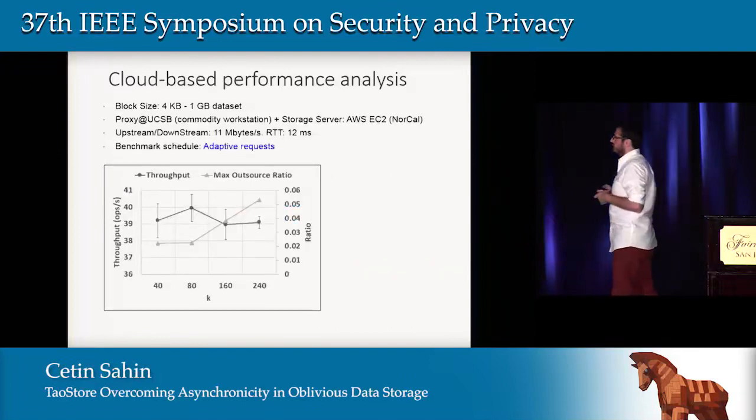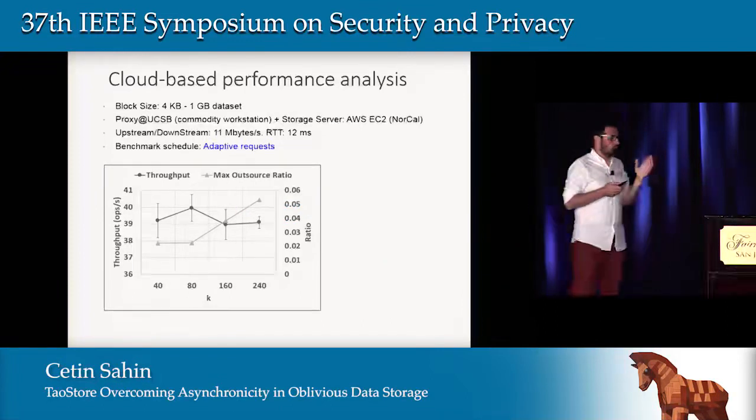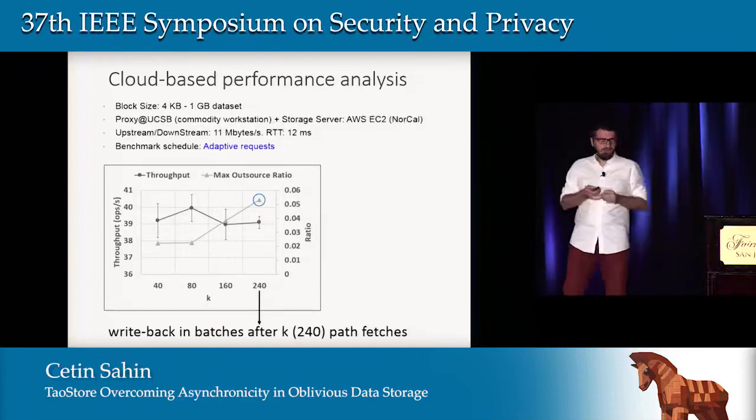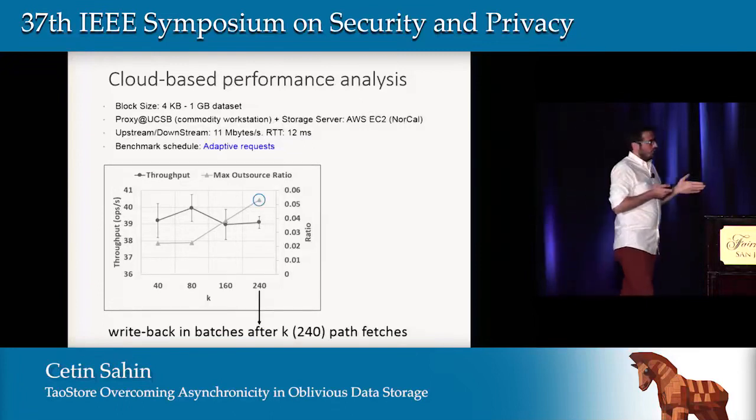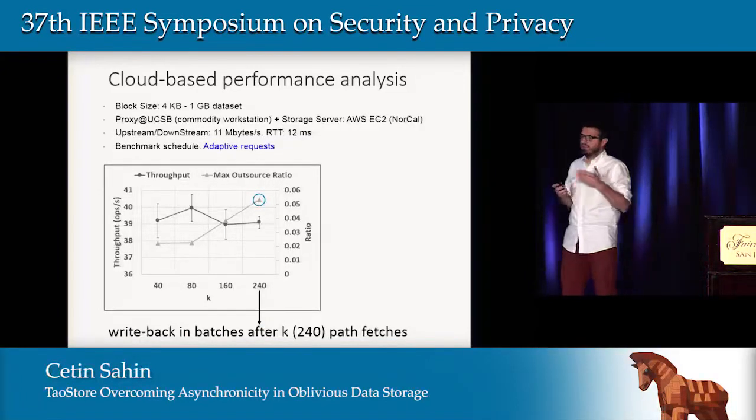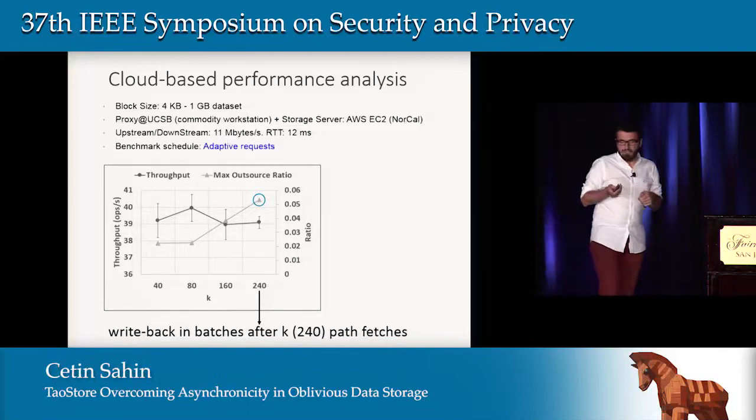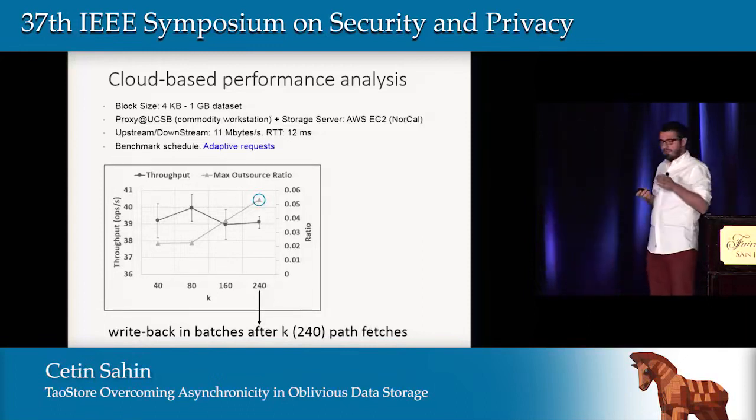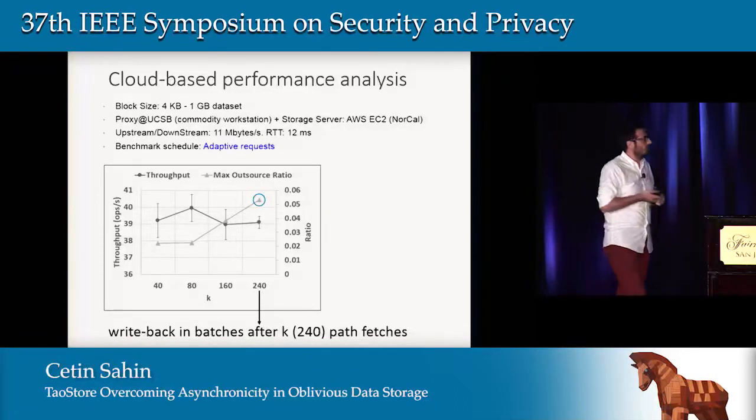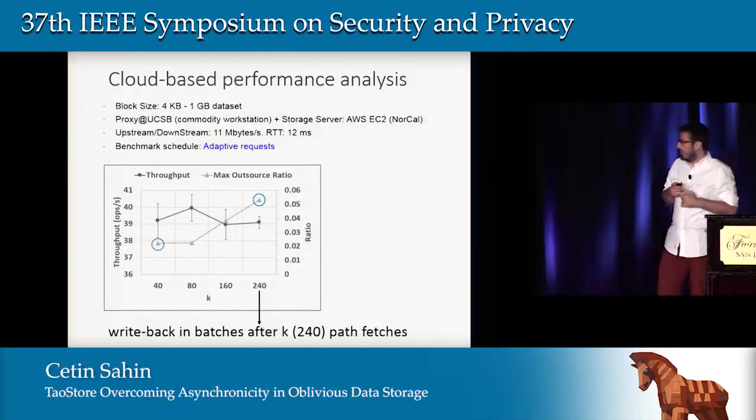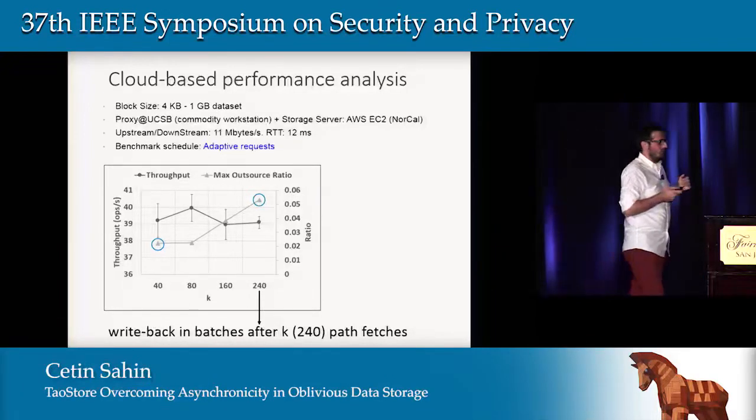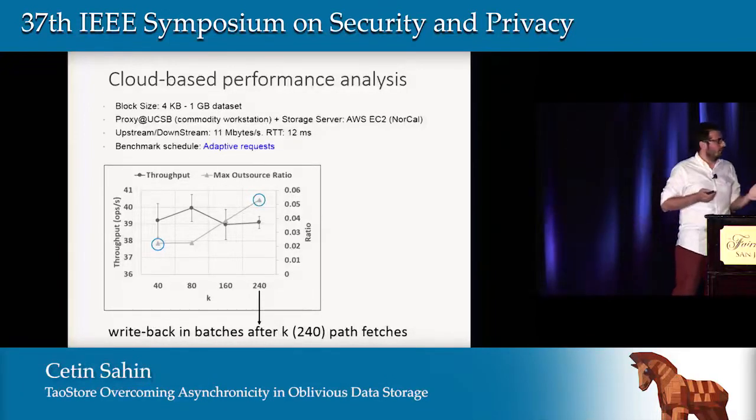Another set of experiments we conducted is to see the effect of memory utilization on this performance. Here, K means the write-back threshold: after K path fetches, we are going to write back the entire subtree to the storage server. When the write-back threshold is 240, we have 5% memory utilization, basically 5% storage utilization compared to the overall data set size.